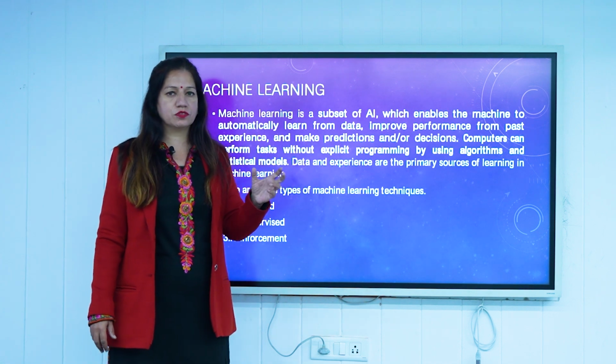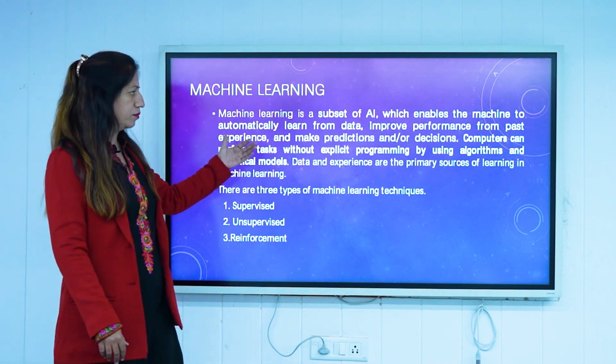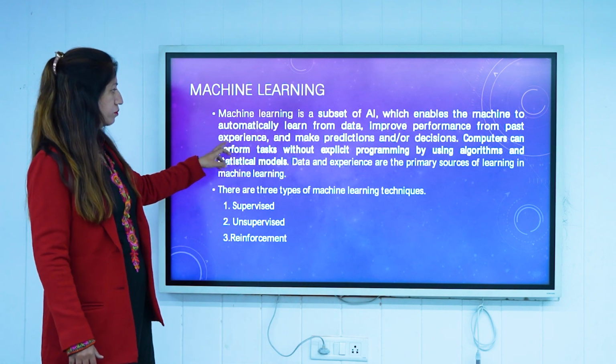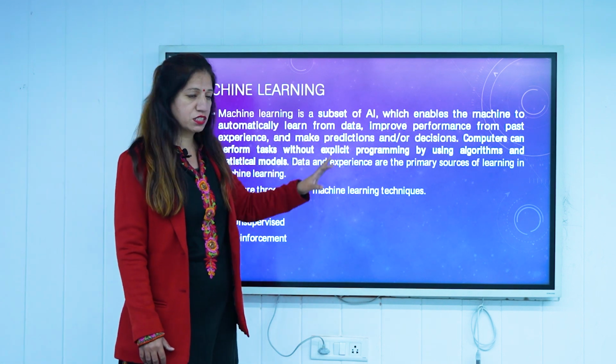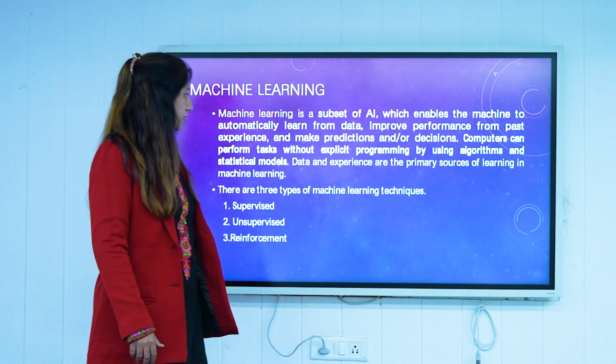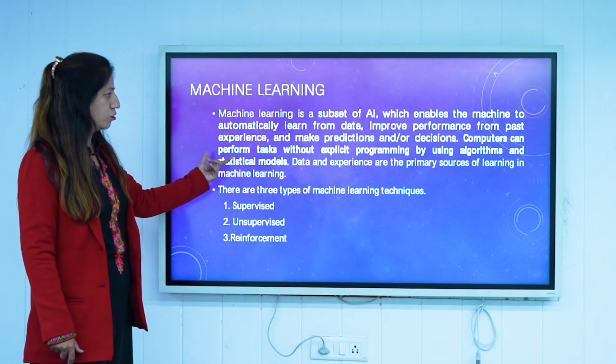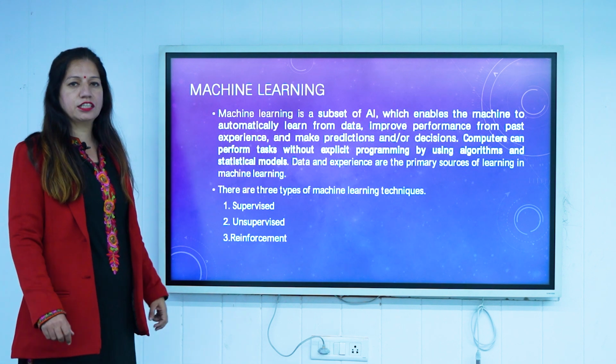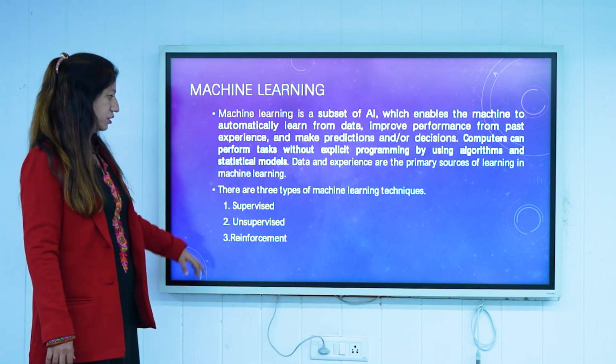It uses algorithms to think like a human. This improves performance from past experience, makes predictions and decisions accordingly. So a computer can perform tasks without explicit programming by using algorithms and statistical models.